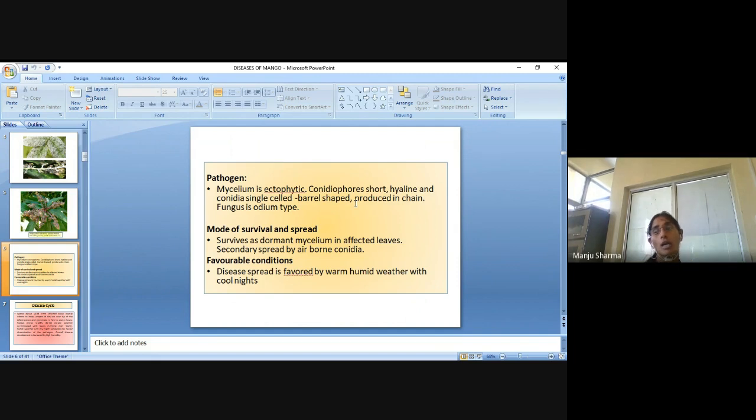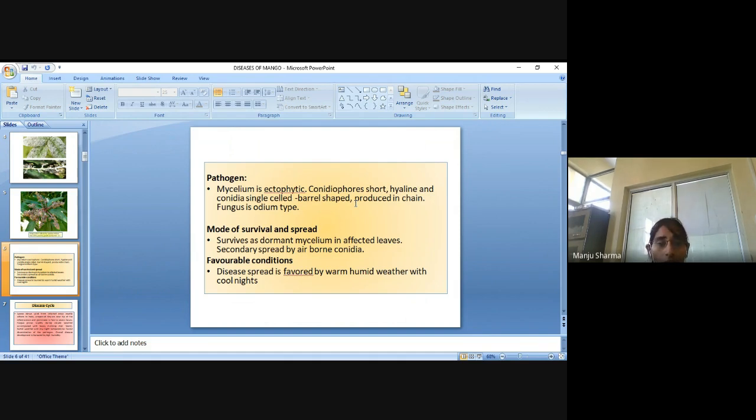Endophytic means the mycelium is inside the plant or inside the cells, whereas ectophytic means its appearance is external. Conidiophores are short and hyaline, and conidia are single-celled, barrel-shaped, and produced in chains, and the fungus is of the Oidium type.